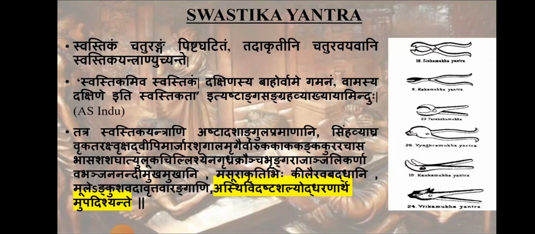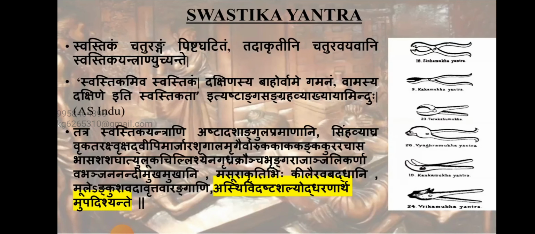Then Mule Ankushavad Avrittavarangani, and the end, the handle, the end portion is told it is Ankushavad. That is, it is having a semicircle shape. Mule Ankushavad. Ankusha means that hook-like end it will be having. Ankushavat Avrita Varangani. In the varanga, in the handle, that end will be Ankushavat. It will be having a semicircle.